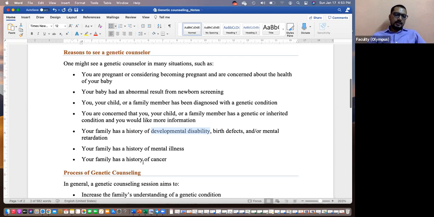Even in case of a history of cancer, someone can go like that. Cancer screening can also happen like this. They don't necessarily have to go to a genetic counselor. Nowadays, they can go to an oncologist and figure it out. If it is, let's say, the BRCA1 gene, with the chance of getting breast cancer, doctors can also explain it. But if it is purely more genetic in nature, genetic counselors are the people to go to.